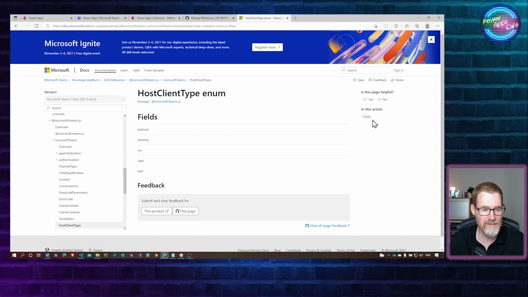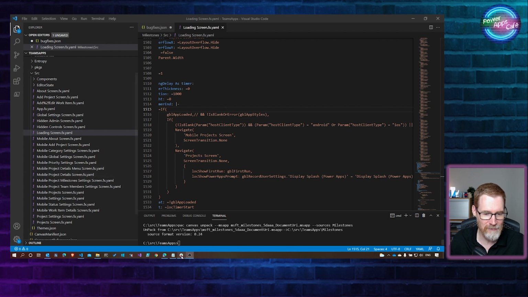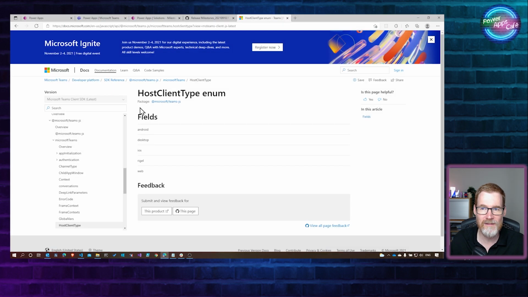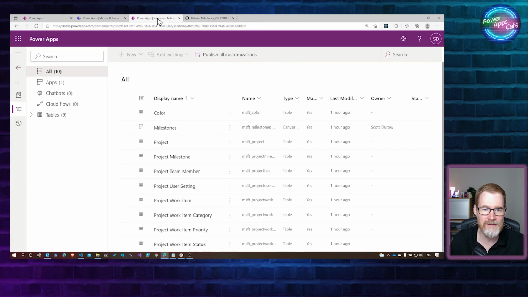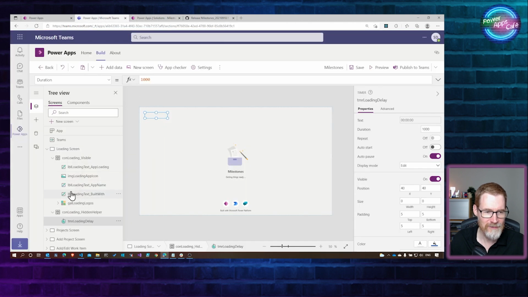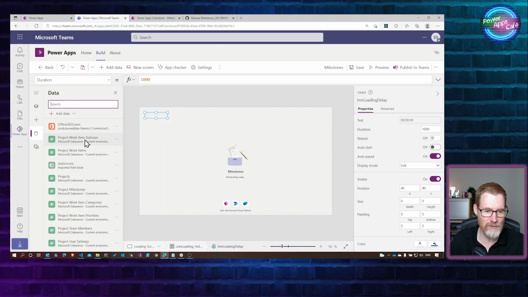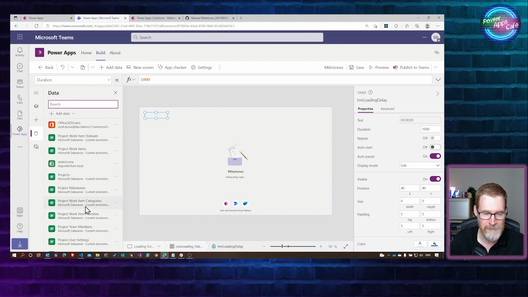So yeah, this is really good stuff. Okay, so let's just go back and have a look at some more information. Let's go and explore this app a little bit more. So let's go back into our app here. The first thing I always look at is the data sources and how it's connecting. So we've got just standard current environment Dataverse project connections and all the other tables that it uses.